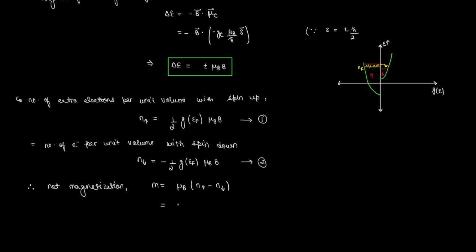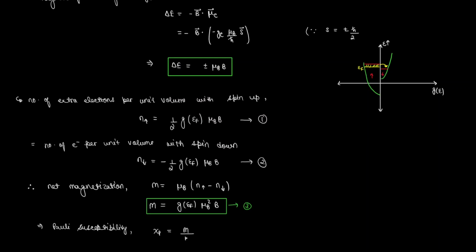Using equations 1 and 2, we get the density of states at the Fermi level multiplied by mu_B squared times B. This will be the magnetization, which is present only if the magnetic field is present. So, the Pauli susceptibility will be given by chi_p equal to M divided by H, which will be equal to mu naught M divided by B. So this will be equal to mu naught mu_B squared times the density of states at the Fermi level.